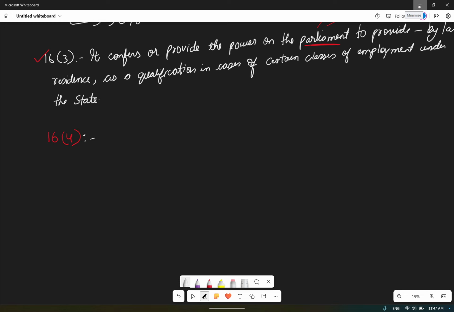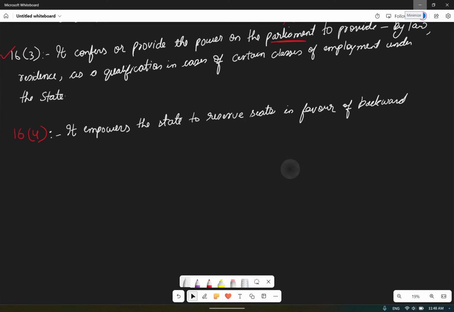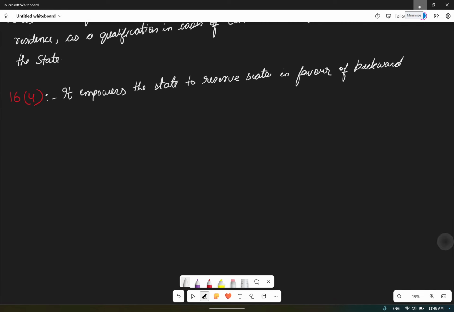So it empowers the state to reserve seats in favor of backward classes, that is SC and ST included, in public employment.